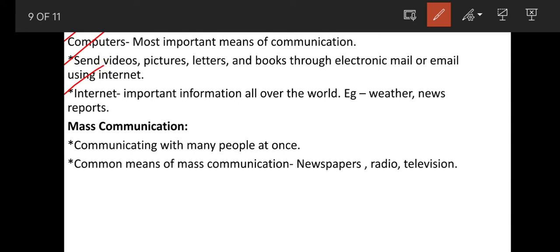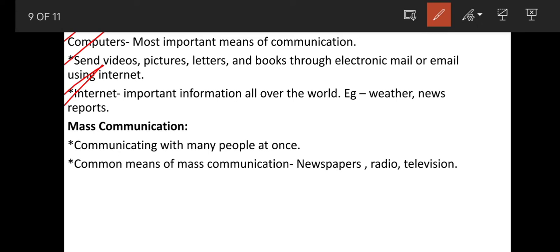And what do you mean by internet? Internet is very important. It gives us important information all over the world. For example, weather. With the help of internet, we can get the information of the weather, how the weather would be today. Also, we can get different news reports with the help of internet.